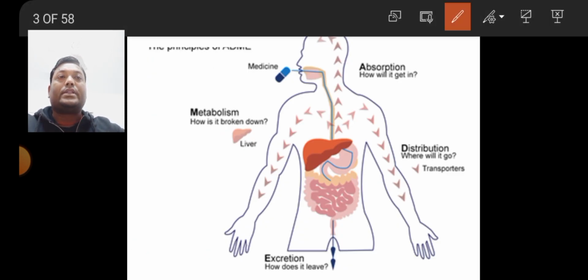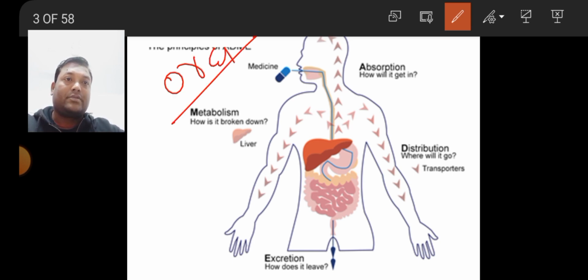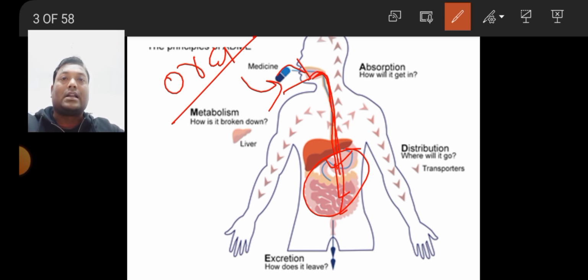When the drug is taken by the oral route, as this figure shows, the capsule is taken orally and will be absorbed in the intestine or the stomach. Basic drugs are absorbed in the intestine, while acidic drugs are absorbed in the stomach. We'll discuss absorption in detail. First of all, absorption takes place in the GIT, the gastrointestinal tract. Absorption starts from the buccal mucosa to the anus. In any part of the gastrointestinal tract absorption takes place.